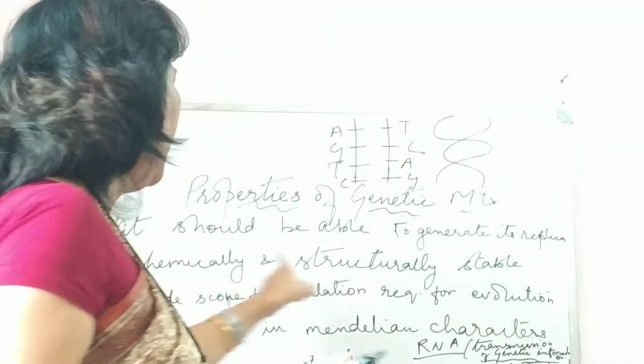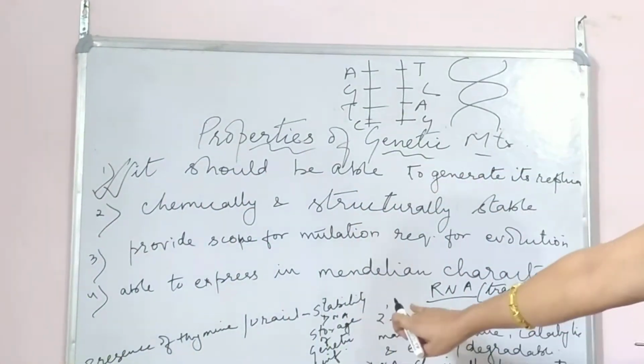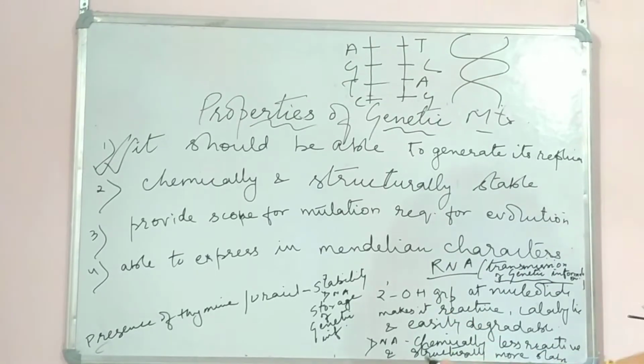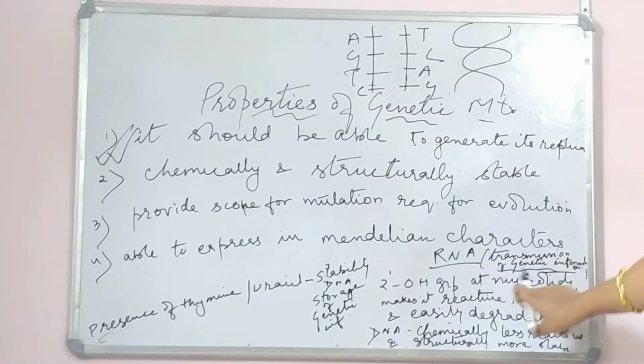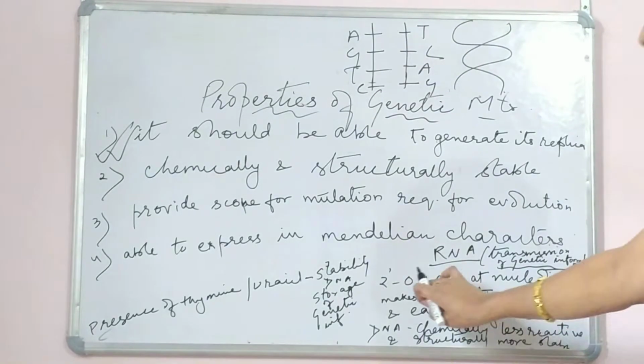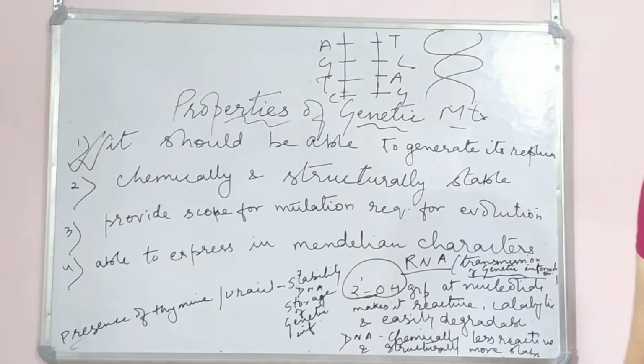And when we talk about RNA, in the structure of RNA, at the second position an OH group is present on the nucleotide, and the presence of this OH group makes it more reactive.